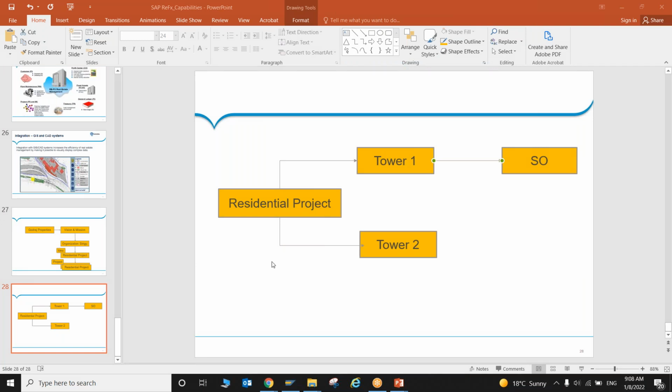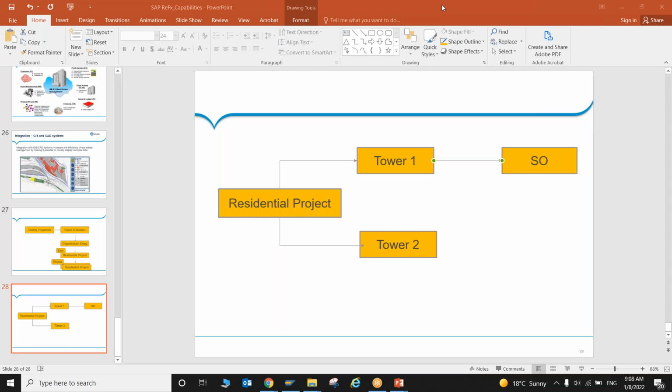Second part, when you are constructing this tower 2, whatever the cost is going to be incurred, then as a periodic activity you will capitalize it into AUC, asset under construction, because it's your own investment, your own asset now. And once it is complete, once all the units are constructed and ready to move, in that case an individual unit will be created as an asset.